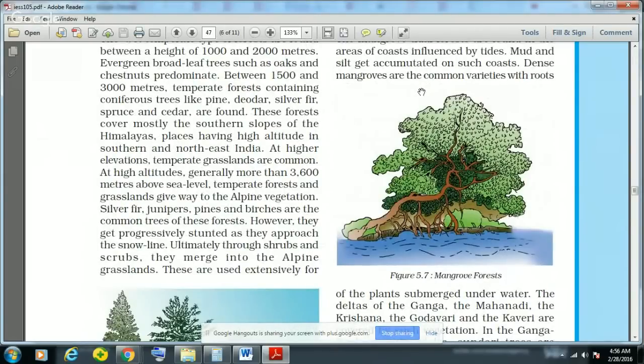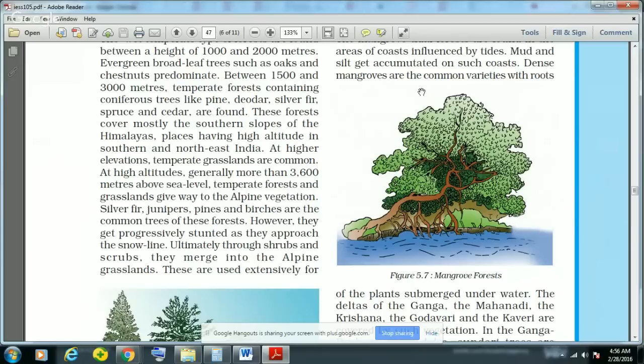Then if you go to higher elevations, you will find temperate grasslands, and at high altitudes, generally more than 3600 meters above sea level, temperate forest as well as grasslands are converted to alpine vegetation.